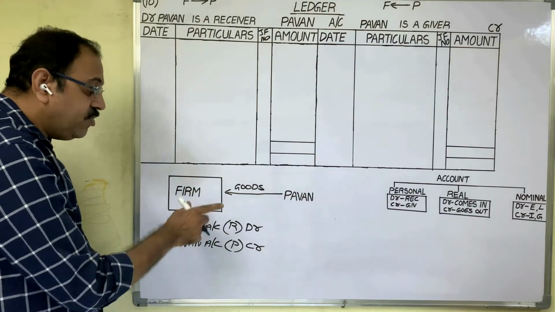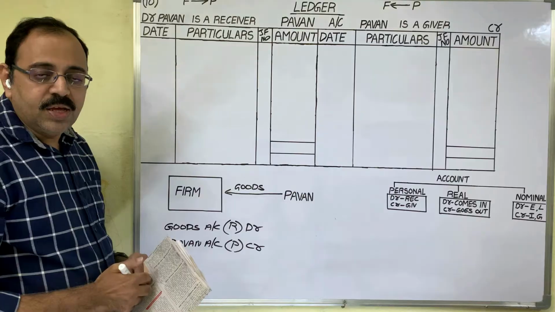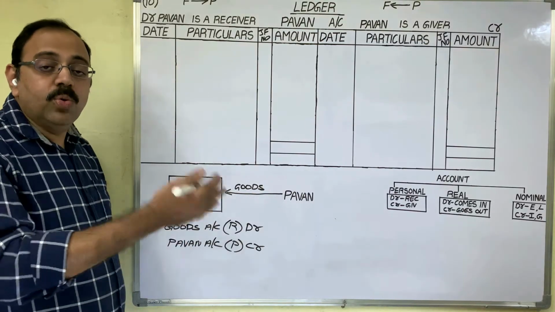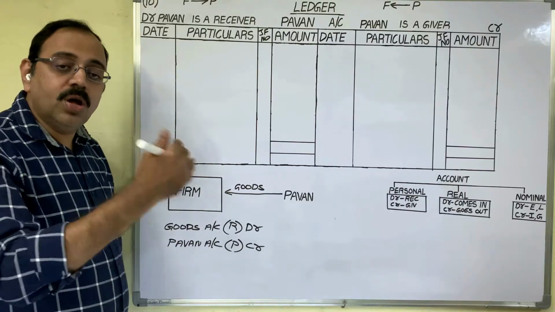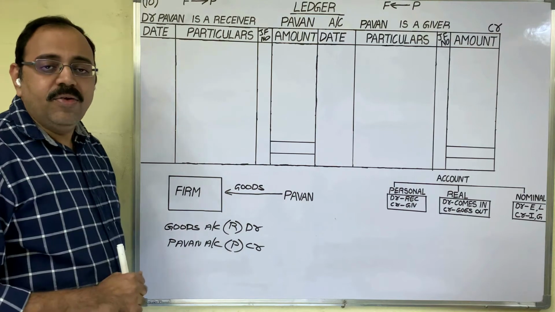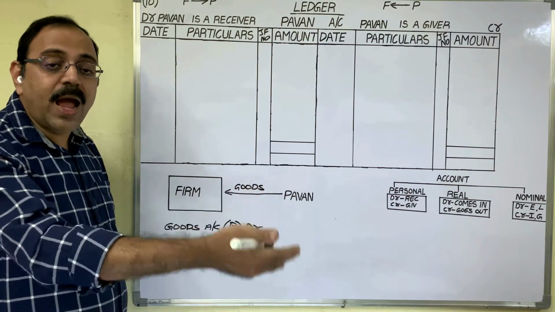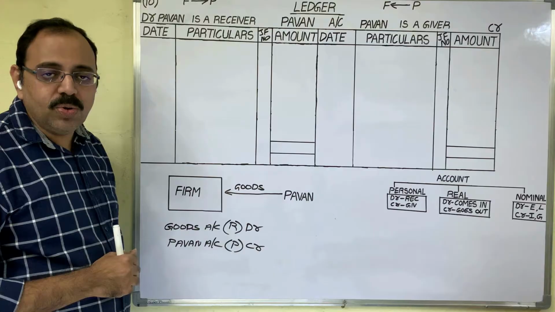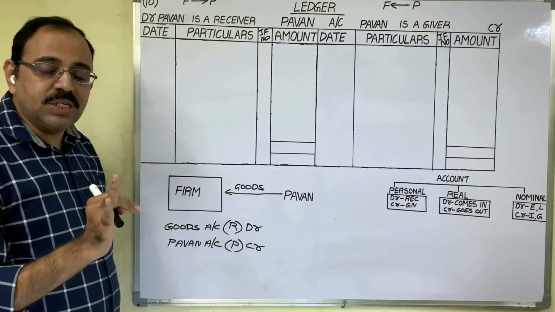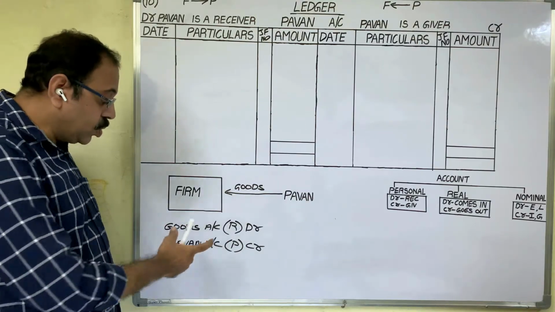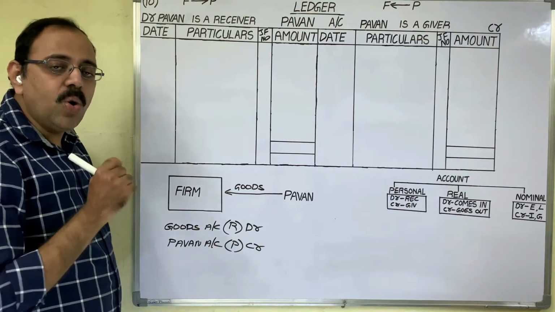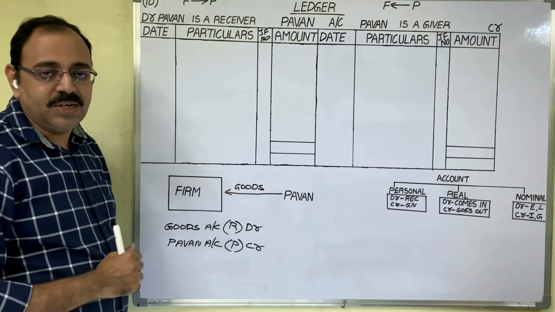And the word goods we should not write in the journal entry, because the goods account comes in four cases: when goods are purchased, when goods are sold, when goods are purchased and returned, and when goods are sold to a customer and the customer returns those goods to us. In case of purchases, sales, purchase returns and sales returns, this word goods comes. If you simply write the word goods, there is no clarity regarding that transaction.